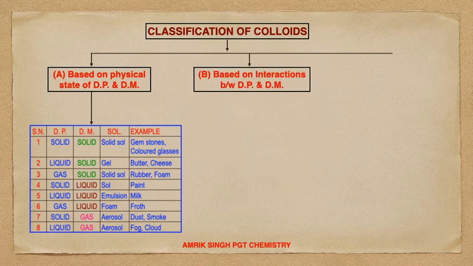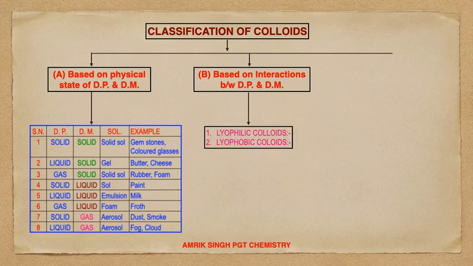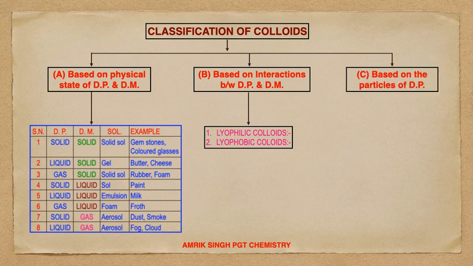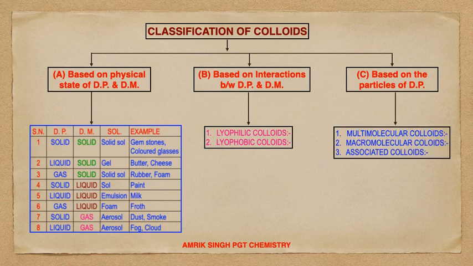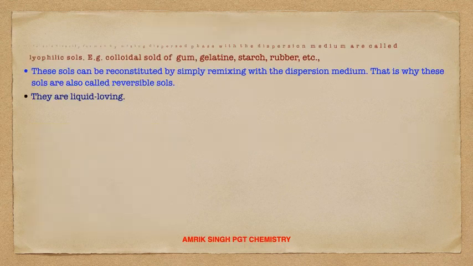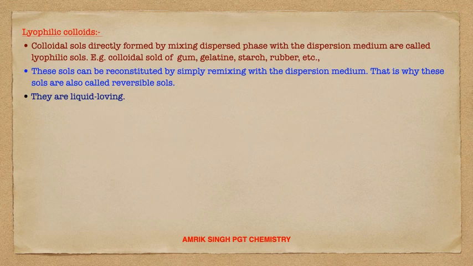Second classification is based on interactions between dispersed phase and dispersion medium. Based on interactions, the colloidal solutions are of two types, lyophilic colloids and lyophobic colloids. Very important. And the third classification is based on the particles of dispersed phase. Based on the particles of dispersed phase, colloidal solutions are of three types: multimolecular colloids, macromolecular colloids, and associated colloids. It's very important also, and classification generally has one question in the examination.